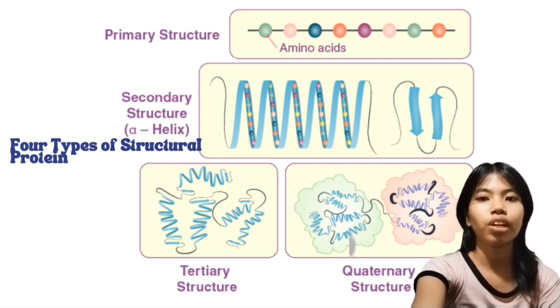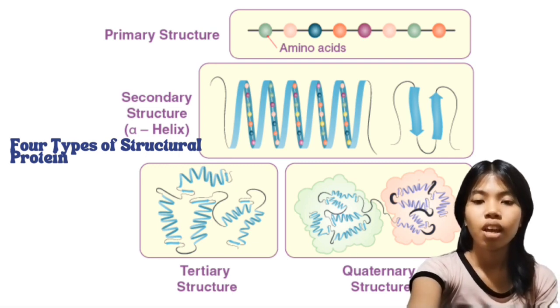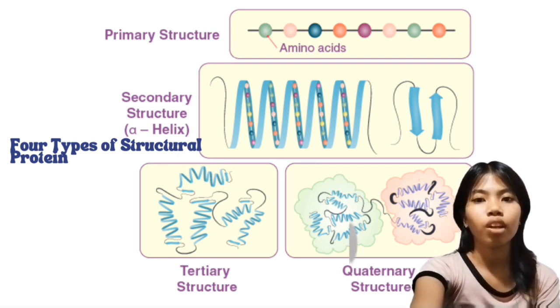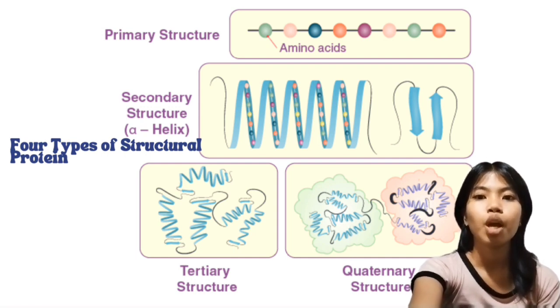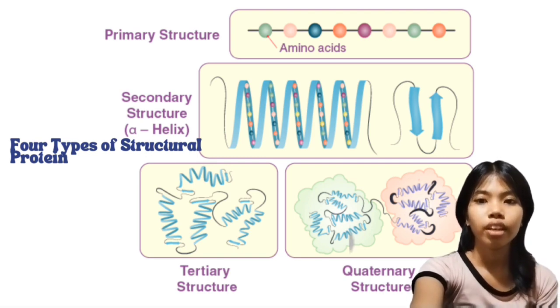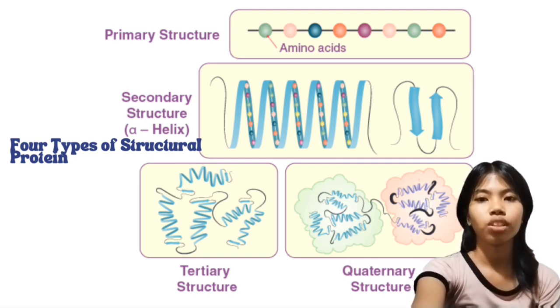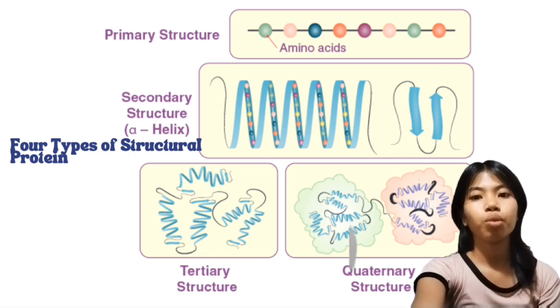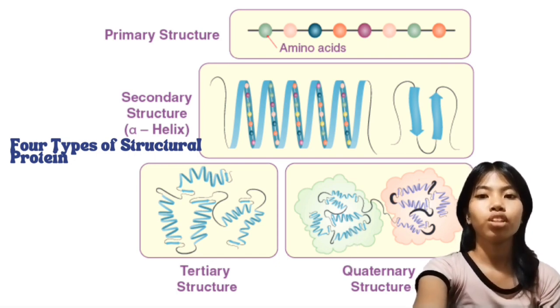The amino acids are joined by peptide bonds, forming a polypeptide chain. The specific sequence of amino acids along the chain constitutes the primary structure. The primary structure influences the protein's folding into its secondary, tertiary, and quaternary structures. The arrangement of amino acids determines the protein's unique three-dimensional shape, which is critical for its specific function.